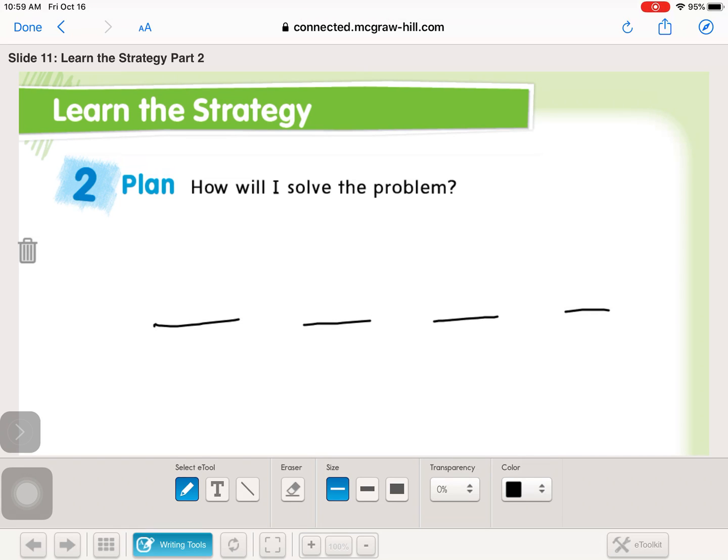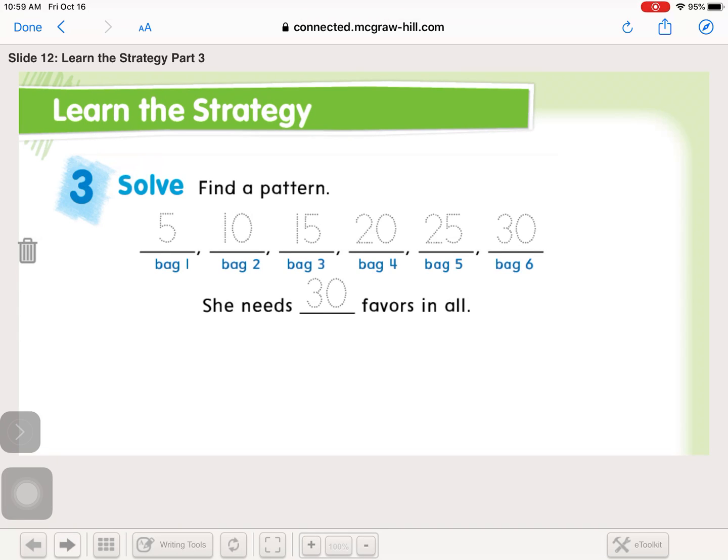I could also use counters, or use some kind of counting cubes to help me figure it out and actually put them into groups, right? I could draw pictures. I could act it out. I could get bags and put things in them to show the problem, right? There's lots of strategies. This one, we're going to find the pattern, since that's the strategy we're working on.